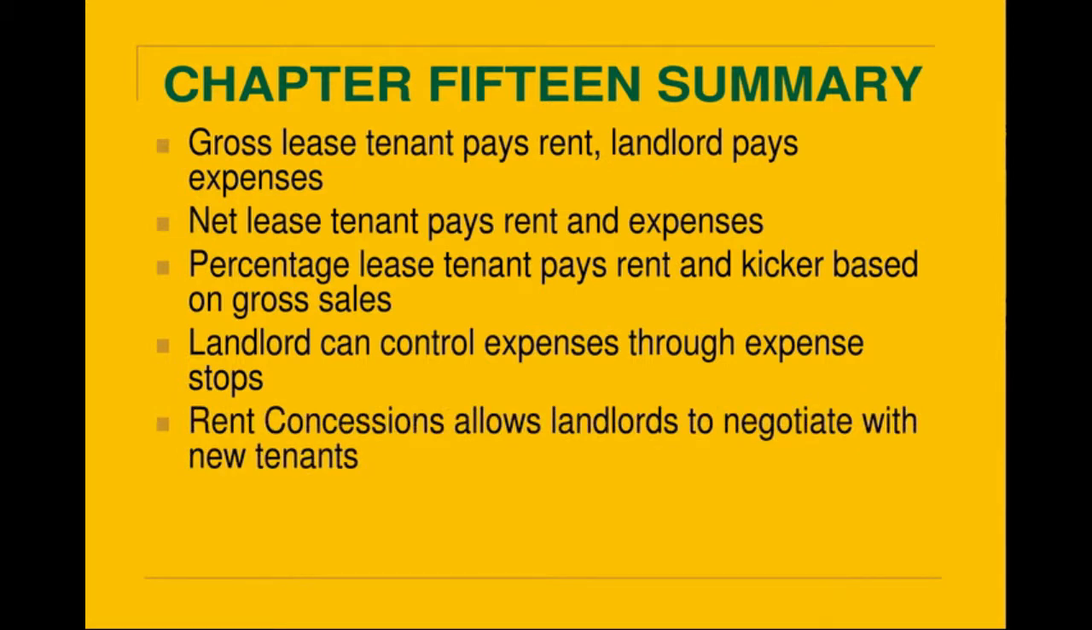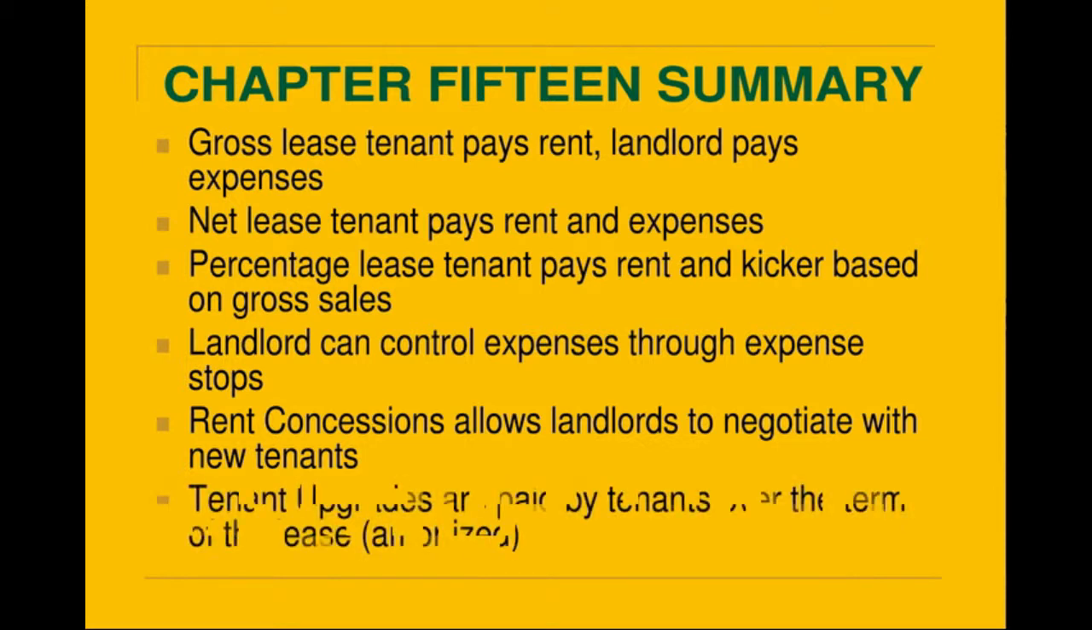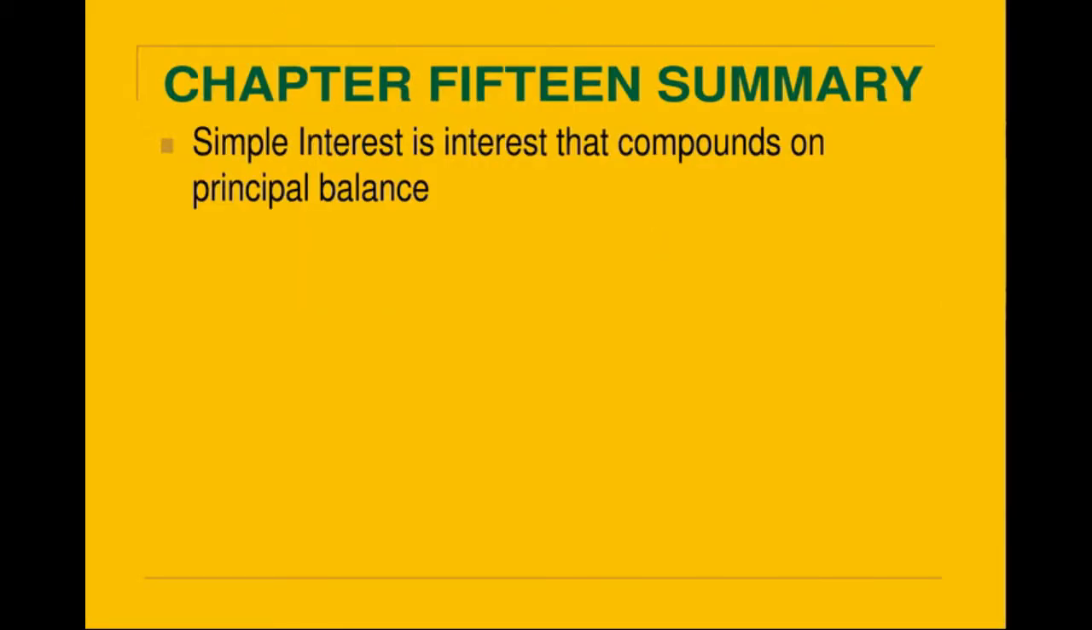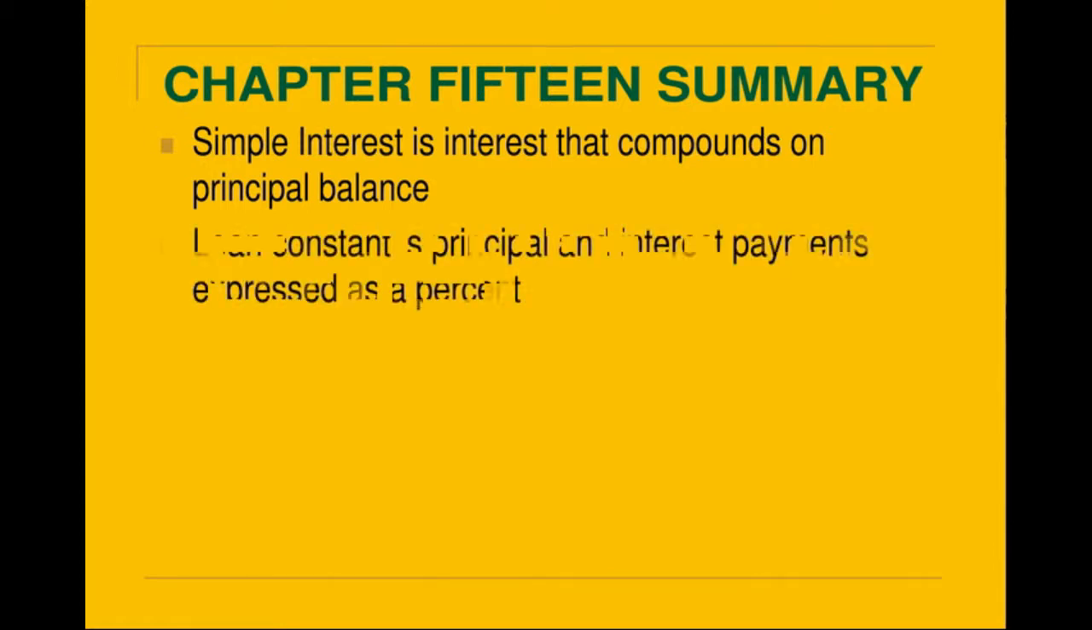Rent concessions allow landlords to negotiate with tenants on their new updates. Tenant upgrades are paid by the tenant over the term of the lease. It's amortized. Simple interest is the interest that compounds on principal balance. The loan constant is your principal and interest payment expressed as a percentage.